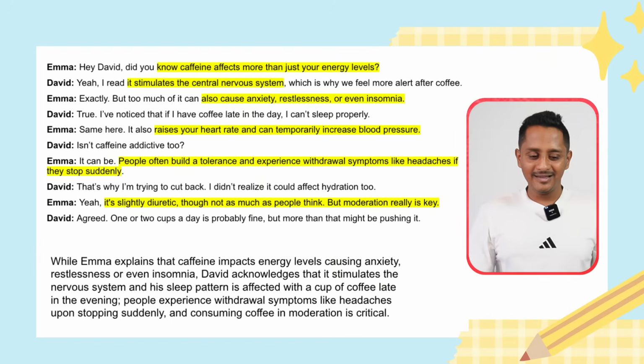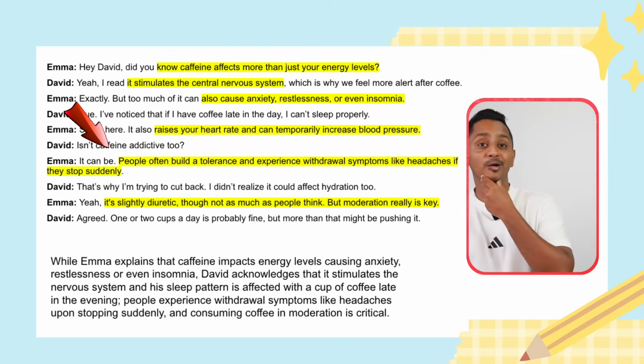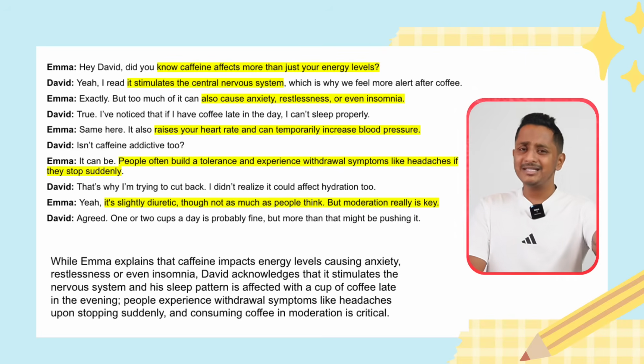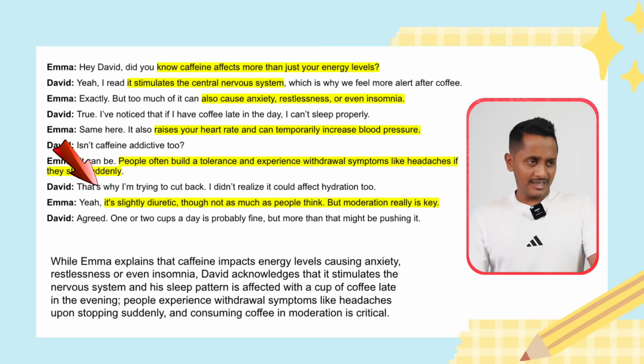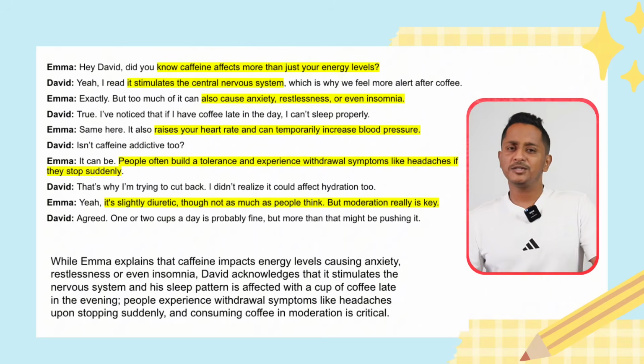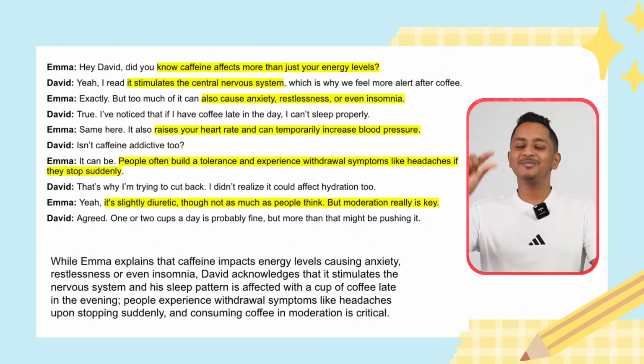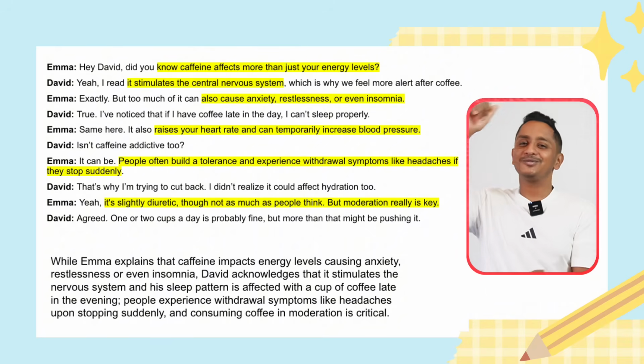Now we need S3. Emma says people often build a tolerance and experience withdrawal symptoms like headaches. And Emma says in the last but one line, it's slightly diuretic, though not as much as people think, but moderation. You have to have coffee in moderation. This much coffee is enough. Every day having this much coffee is bad.